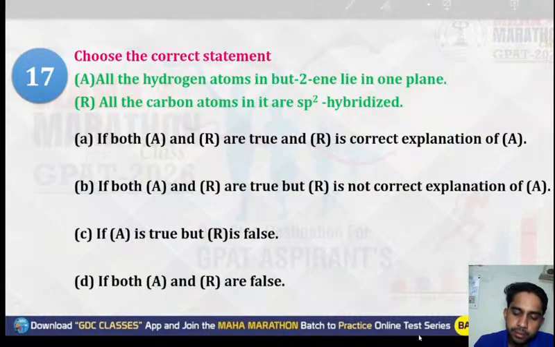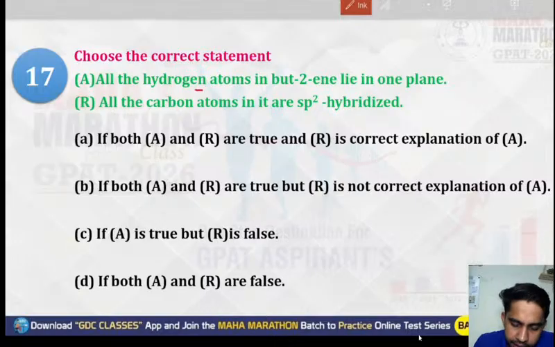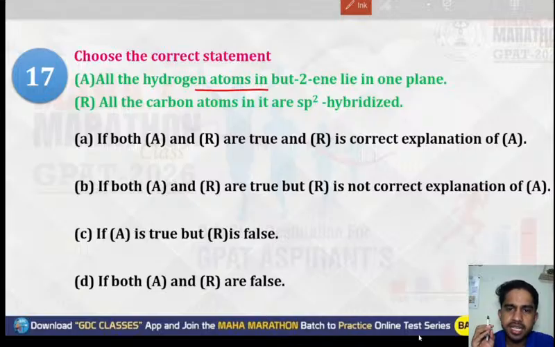Next question. Question number 17. What is question number 17 saying? All the hydrogen atoms in butadiene lie in one plane. Sorry, they are saying that all of these lie in one plane. Is it correct or not?